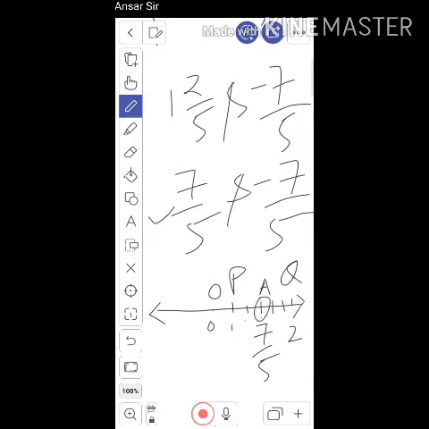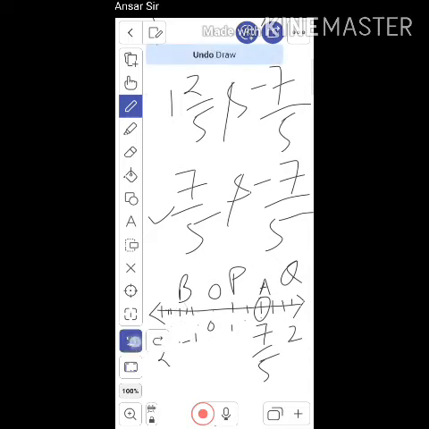Now proceed the same way towards the left from O. Let it be minus 1 and let this point be minus 2. Now divide this into 5 equal parts, let a point be named B. So 1, 2, so this becomes minus 7 by 5. This point B will be your minus 7 by 5. So in this way we can represent any rational number on the number line.